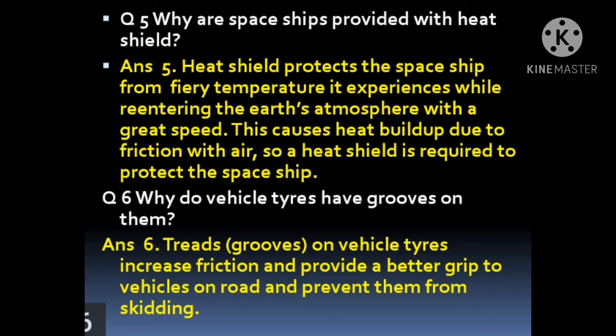Now its answer, treads or grooves on the vehicle tires increase friction and provide a better grip to vehicles on the road and prevent them from skidding. Now we can say because of the treads or grooves on the tires, the vehicle can run smoothly on the road without getting skid or without getting slip.